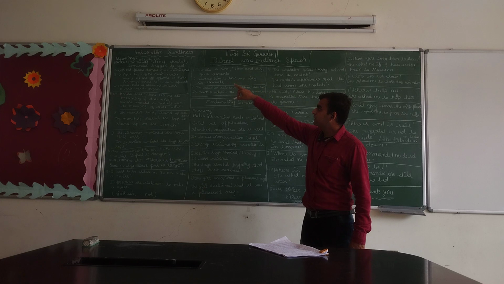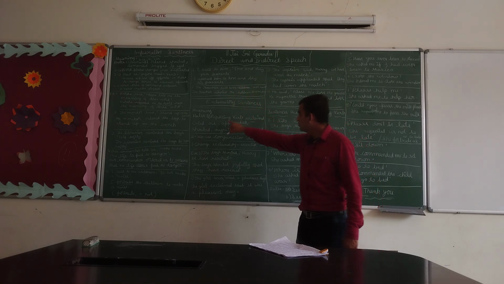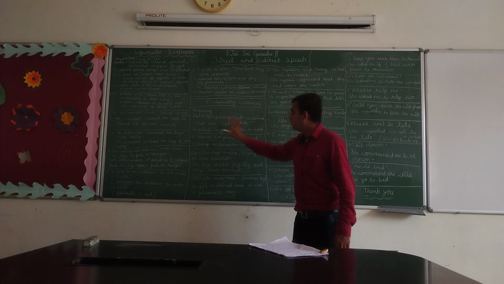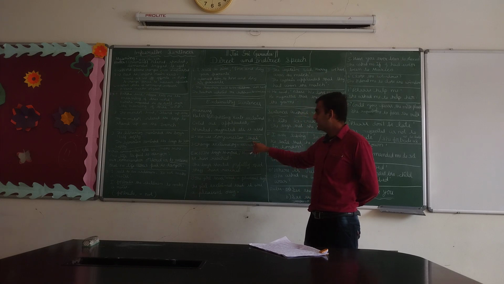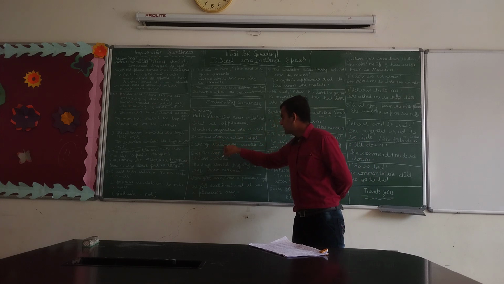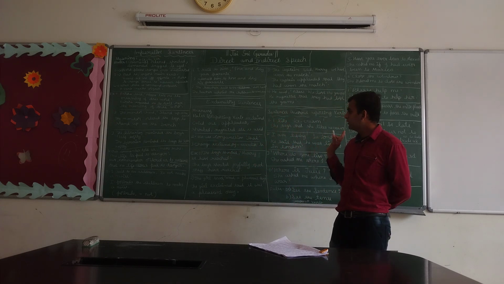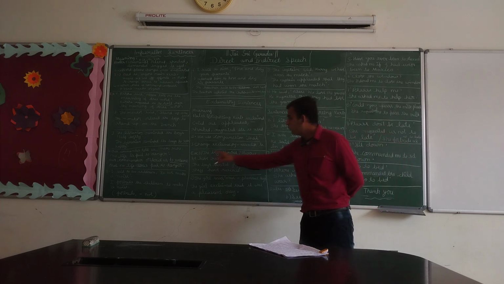As we use command and order in imperative sentences, and asked and inquired in interrogative sentences, in the same way here we have to use exclaimed, cried out, etc. Second, we use the conjunction that, which we used in assertive sentences. We use the conjunction that and change our exclamatory sentence into an assertive sentence. Keep this rule in your mind. Okay? Now let us go to example one.